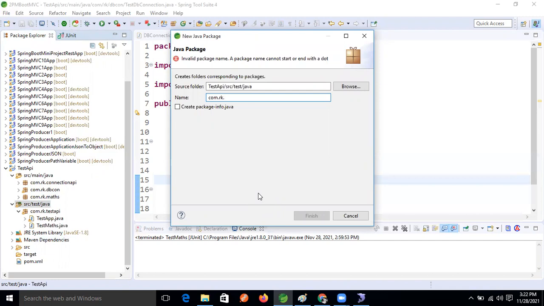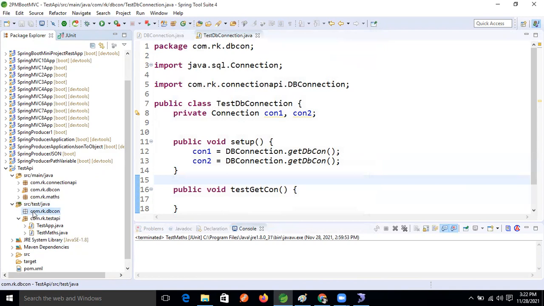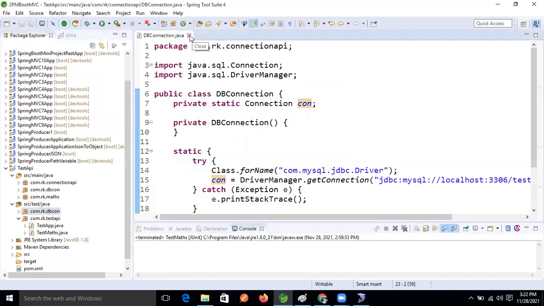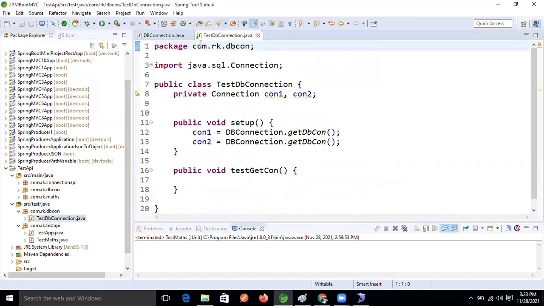Because of that, we are unable to use it. We must write the test cases in the test folder only, right? One of my friends faced this question. Right click and paste. Yeah, fine.